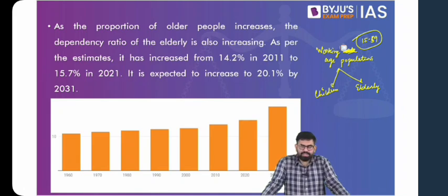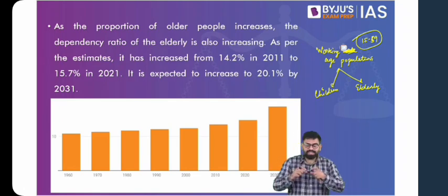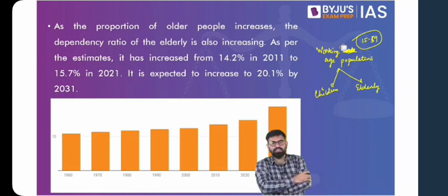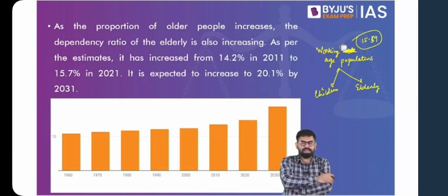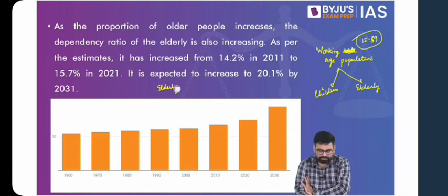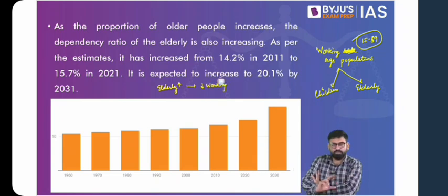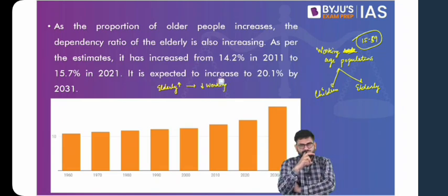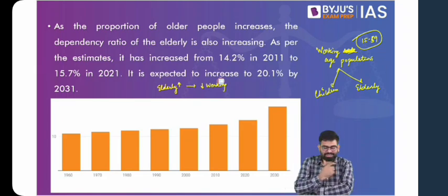Now, if the proportion of elderly in the population is increasing, two things are happening at the same time. The number of elderly is increasing and the working age population is decreasing. That means the gap between the working age population and the elderly population keeps increasing. This elderly population, which is dependent on the working population, will become an issue because more and more people are now dependent on the working age population. Both things are happening at the same time because they're part of the same society, the same population. So more and more elderly will depend on the working age population tomorrow. And this is what relates to your dependency ratio.